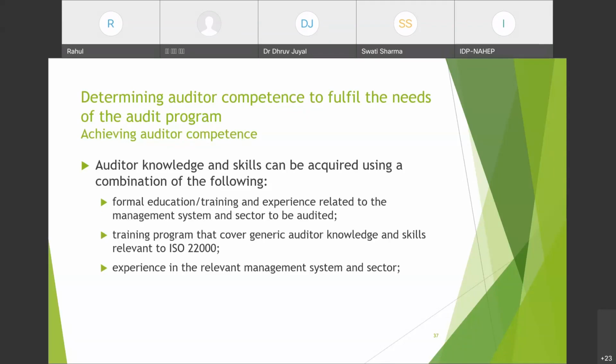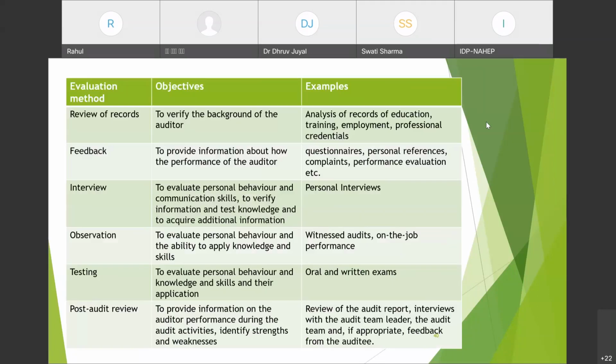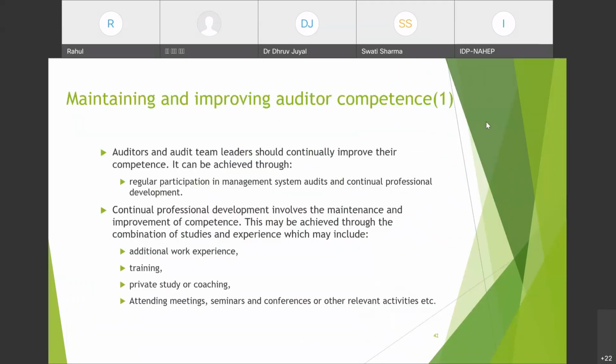Dr. Swatantra, are you there? Yes, sir, I'm there. Just ask if any other person is interested in asking a question. Dear participants, any other question? Sir, I think there is no question from the participant side. So I request our course director, Dr. K. Alam Khan, sir, for the valedictory session.